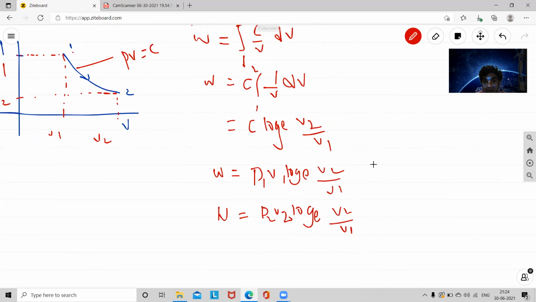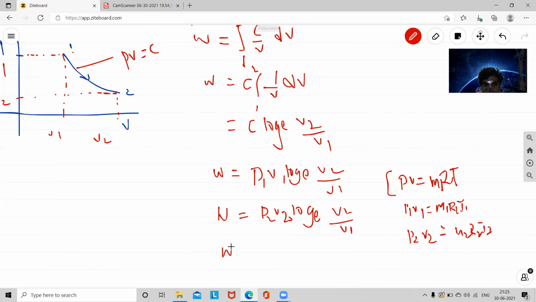Now we can introduce the ideal gas equation here, PV is equal to MRT. So P1 V1 is equal to M1 R1 T1. Similarly, I can write P2 V2 is equal to M2 R2 T2.